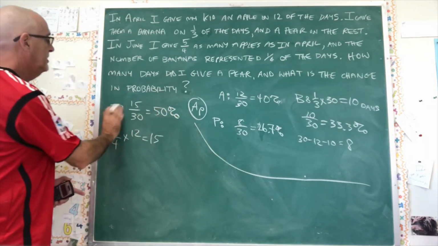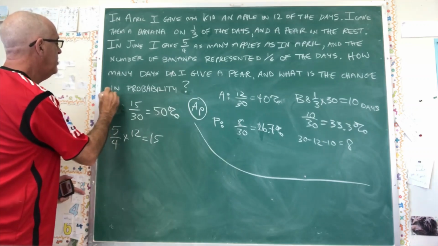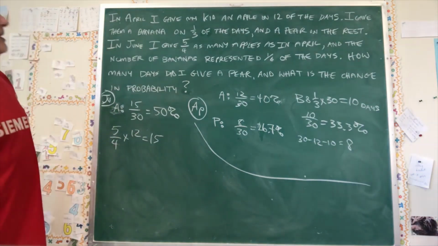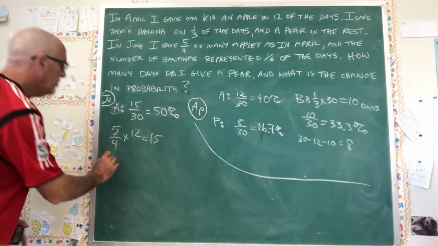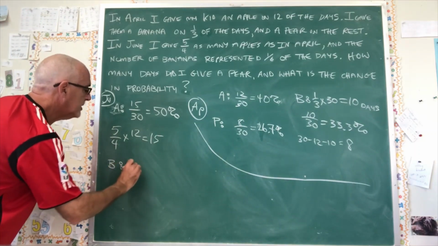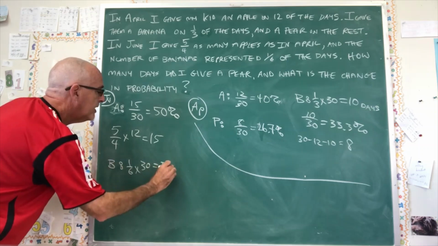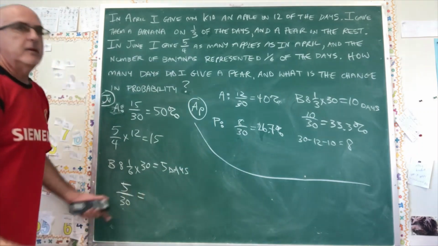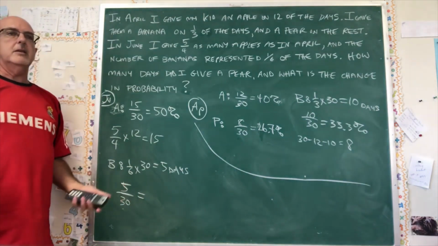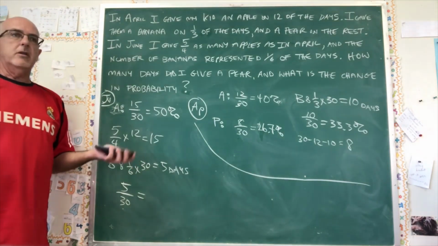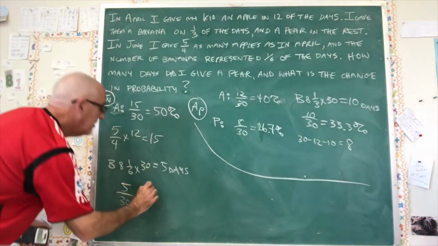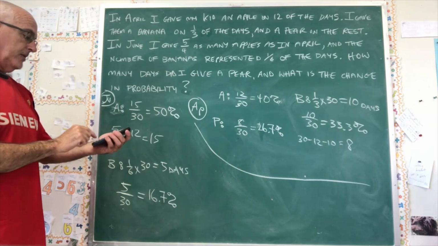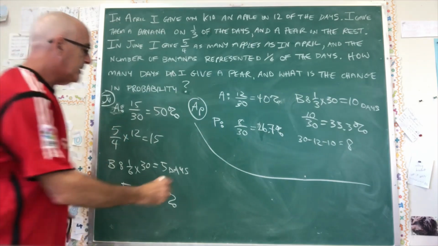I'm going to put JU, and then I'm going to put an A for the apple. Now we need banana and pear. Bananas is 1/6 of the days. 1/6 times 30 is also an easy one. That's 5 days. And then 5 divided by 30 is 1/6. So if you know what 1/6 is in a percentage in your head, it means you're either a math teacher or really lucky, but it is going to be 16.7%. Double checking, 5 divided by 30. Yep, the show off is right, it's 16.7%.